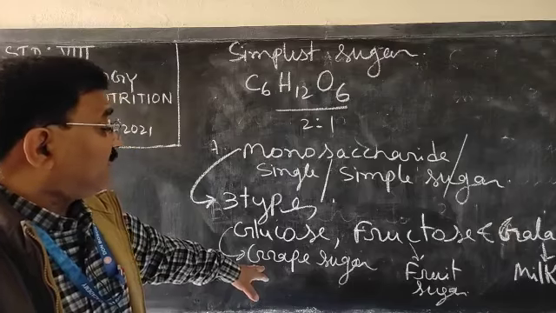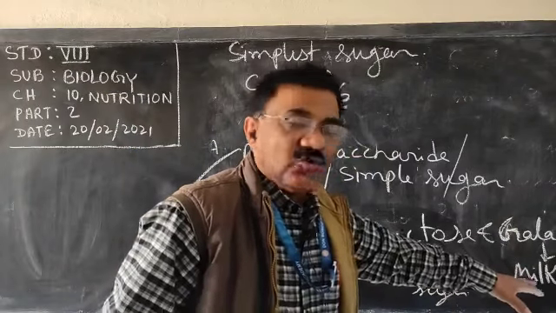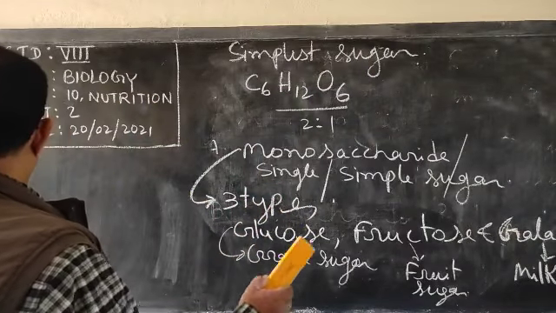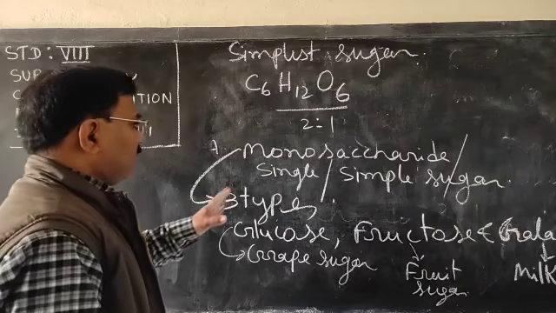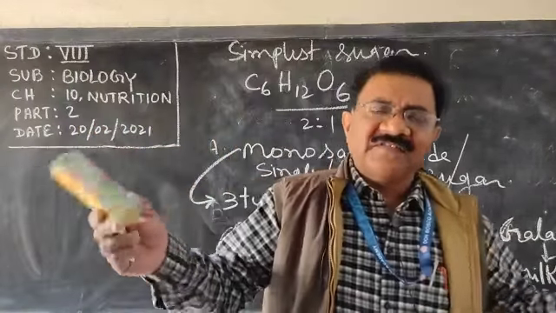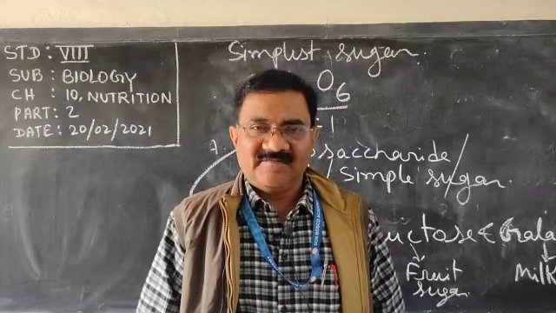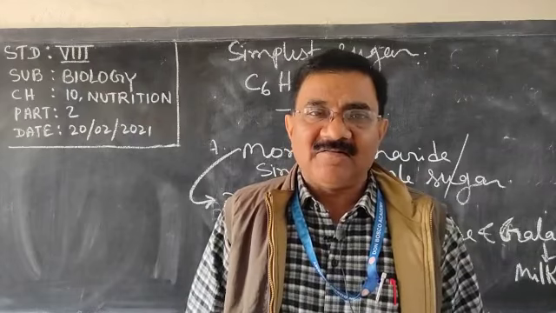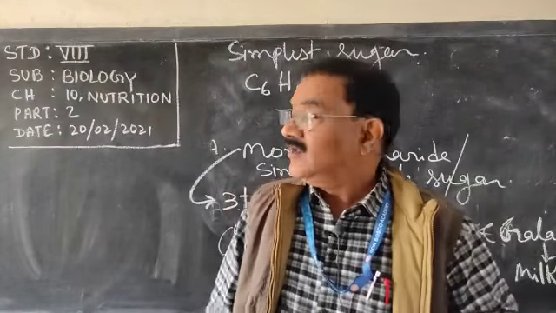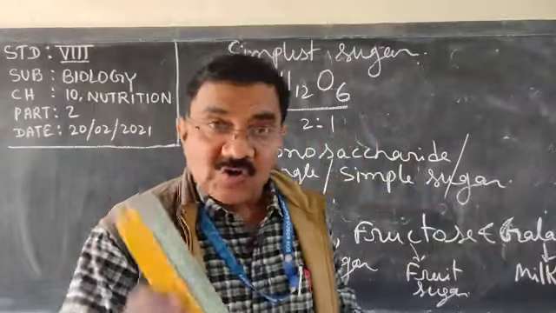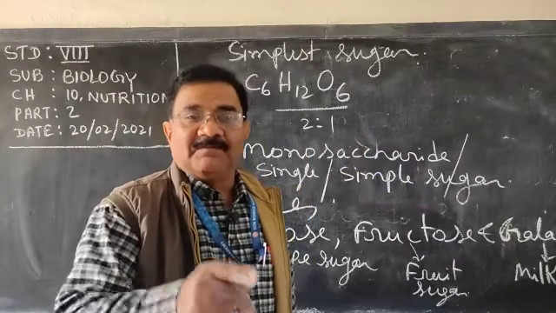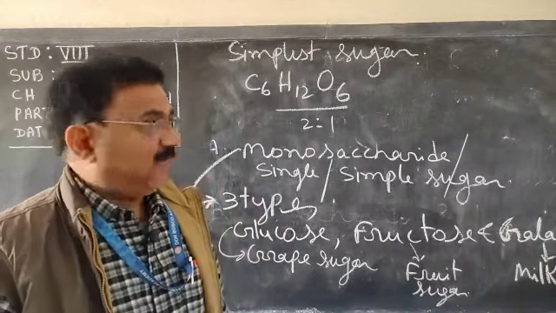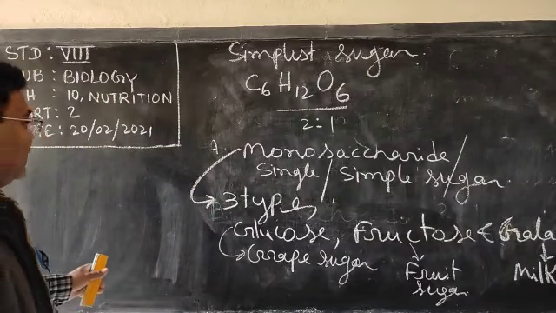Glucose is called grape sugar, fructose fruit sugar, and galactose milk sugar, the sugar present in milk. Sometimes a person suffers from diabetes. Which sugar is found in the urine or blood of a diabetic patient? Not the sugar which we eat, but simple sugar, glucose. So the sugar part is clear.